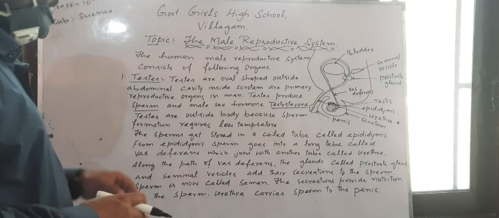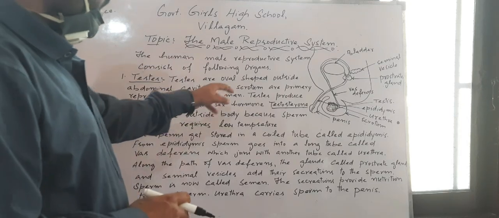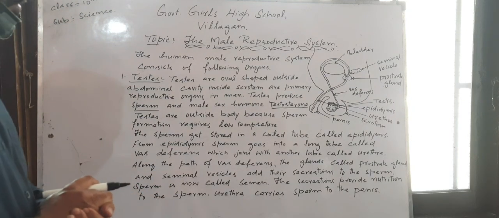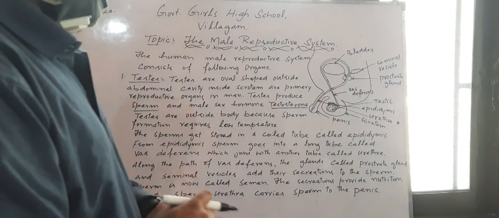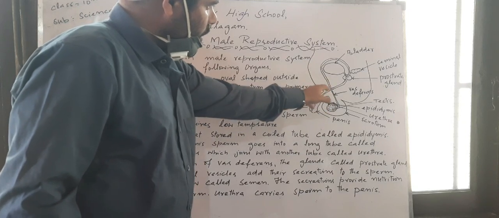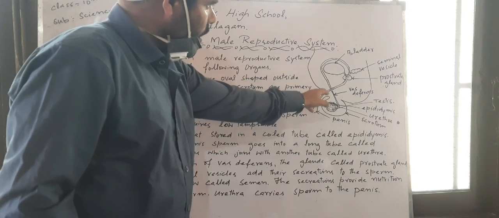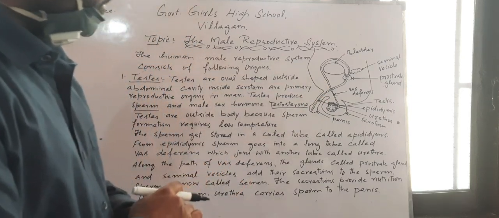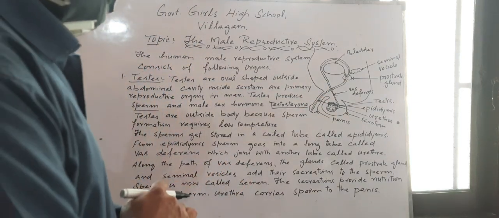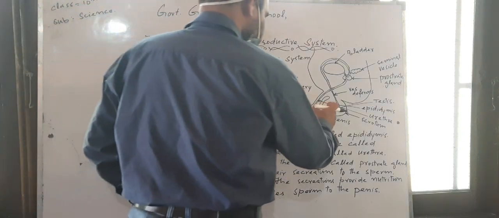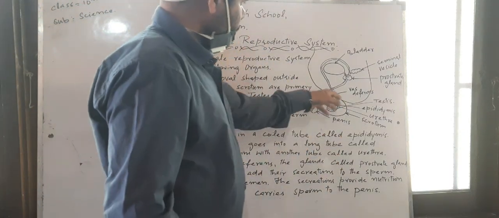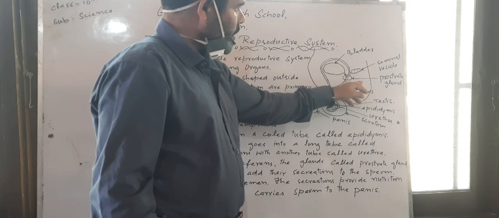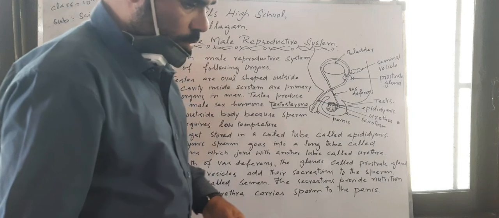So this was all about the male reproductive system, how it produces sperm. This was one of the important questions asked in the exams, and I told you the different parts of the male reproductive system and the function of every organ. Sperms are produced in the testes, run through the vas deferens, then seminal vesicle and prostate gland secretions are added, and it becomes semen.